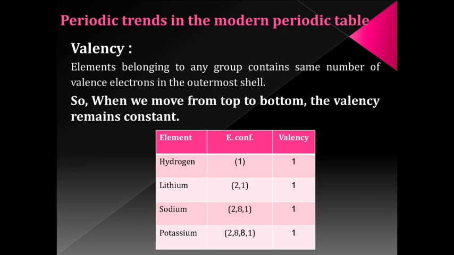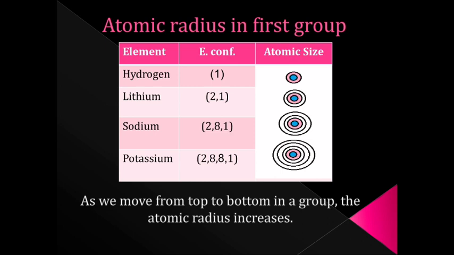Let's move to the next periodic trend, atomic size. Atomic size or size of the atom is determined with the help of atomic radius. Atomic radius is the distance between the nucleus and the outermost shell of an atom. That means if the element has only one shell, its atomic radius will be less, and if the element has 4 shells, its atomic radius will definitely be greater comparatively.